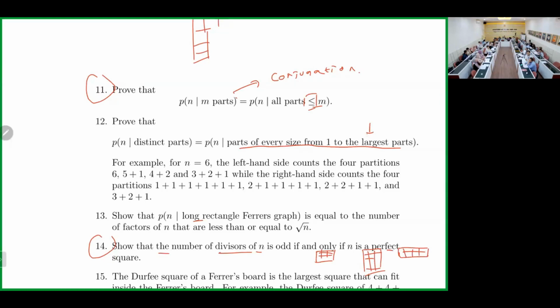Sorry, people get asleep. I mean, parts of every size from 1 to the largest one. So that means we cannot jump. For example, like 1 plus 2 plus 4, we cannot jump like this. So we should include number 3 in one of them. So if the largest part is 5, all parts we have 4, 3, 2, maybe 2 twice, that's also fine. So every part less than or equal to the largest one must be included.